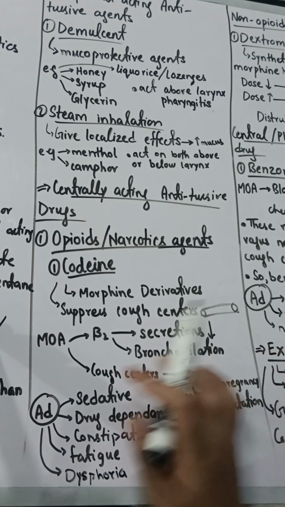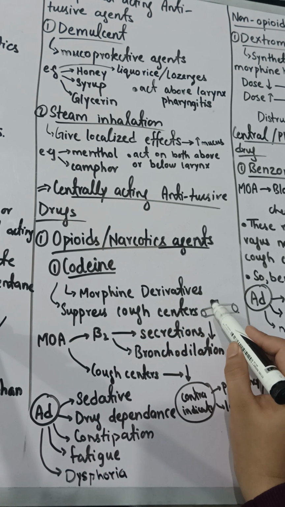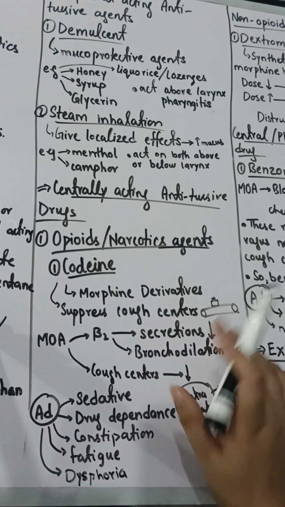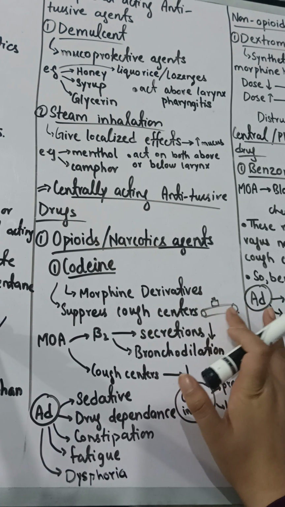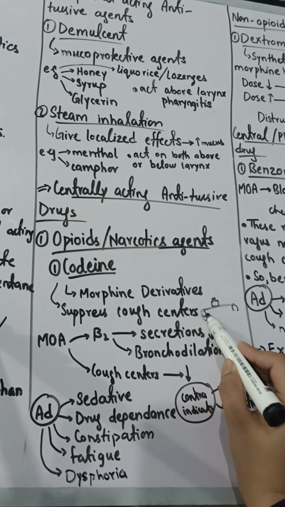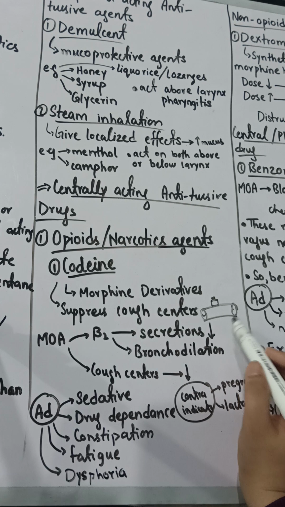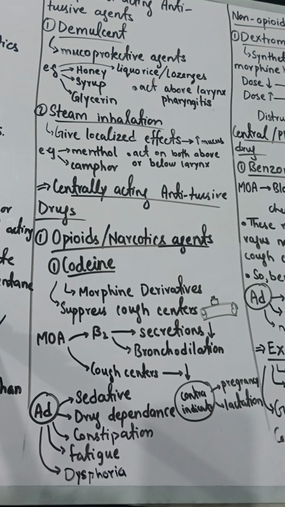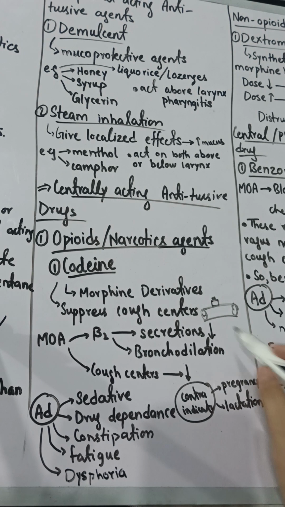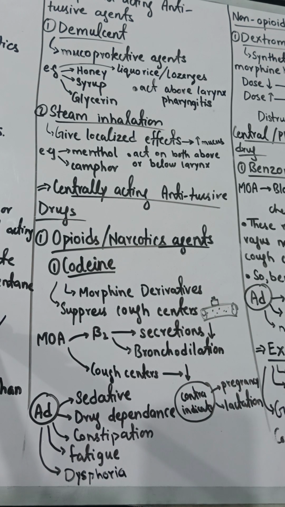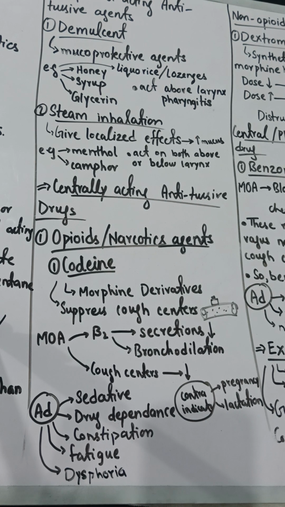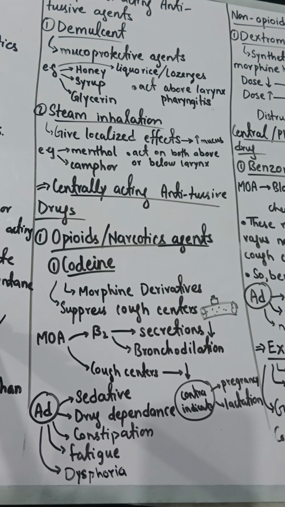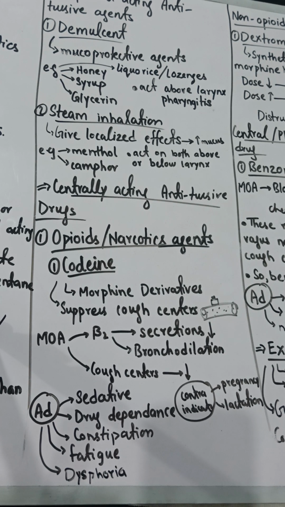Now when this drug goes, like this is the beta 2 receptor present on it, when the drug binds with it, it increases the size of the bronchiole, like I am drawing here. Let's suppose now the size of the bronchiole increases. In this way, when bronchodilation happens, the secretion of mucus inside the bronchiole will decrease. First it is very high secretion. Now as the size increases and bronchodilation happens, secretion will decrease and the cough will be suppressed. So this was the mechanism of action of codeine, but it has many side effects.